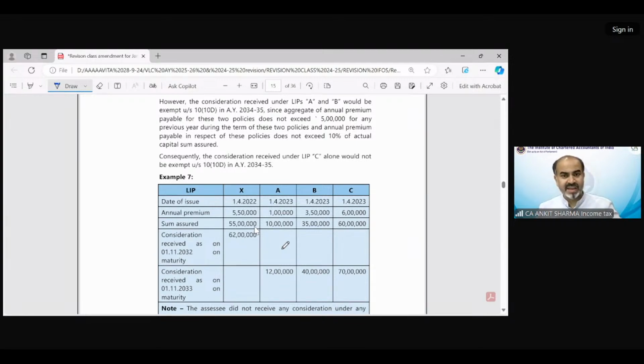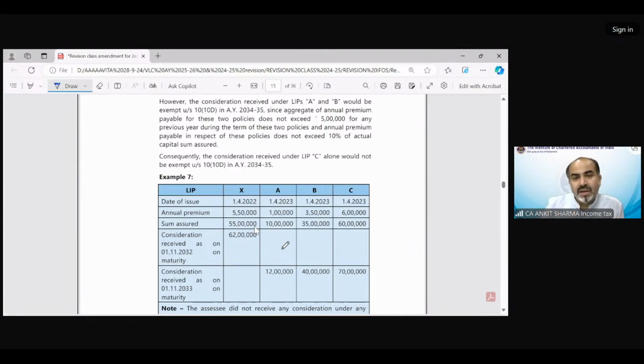In this case, X, A, B, C. Pooja is saying AB, Arinjan is saying AB.